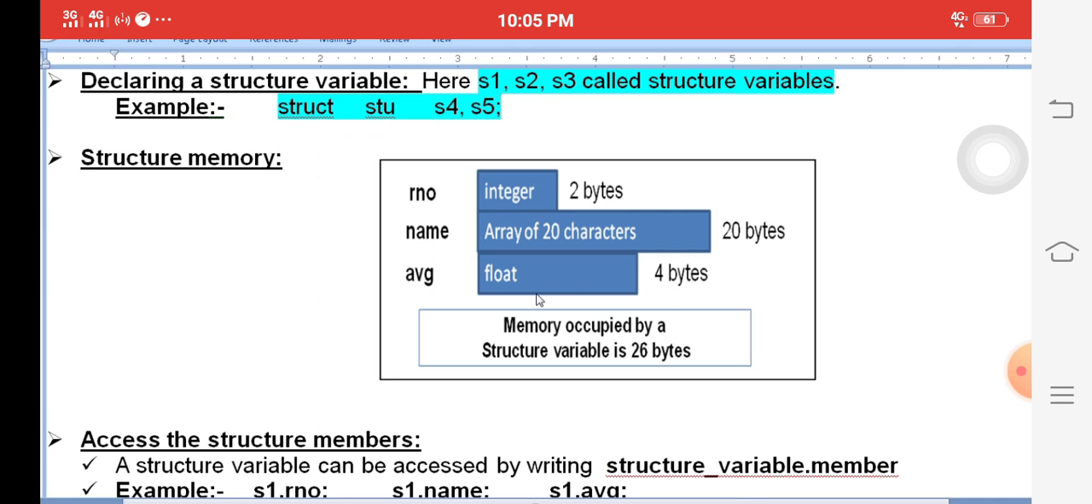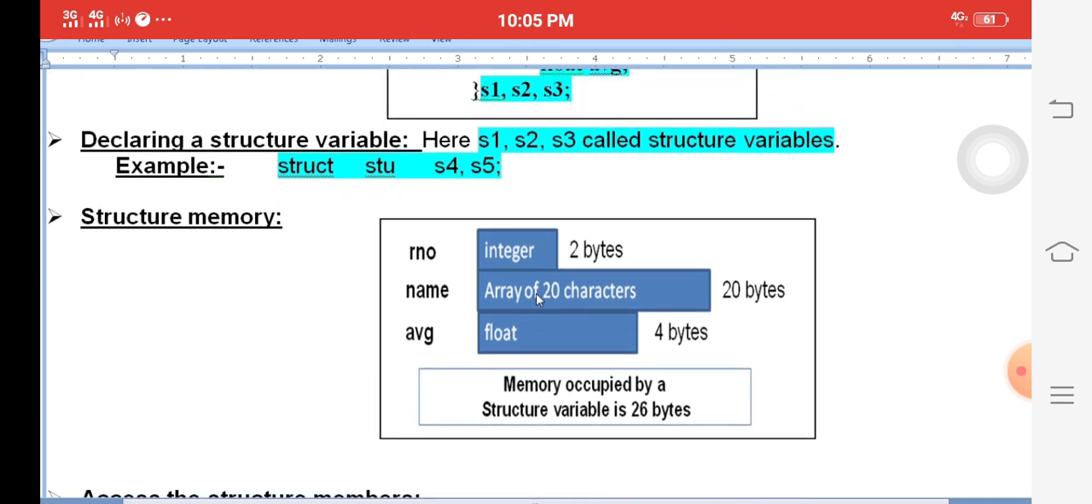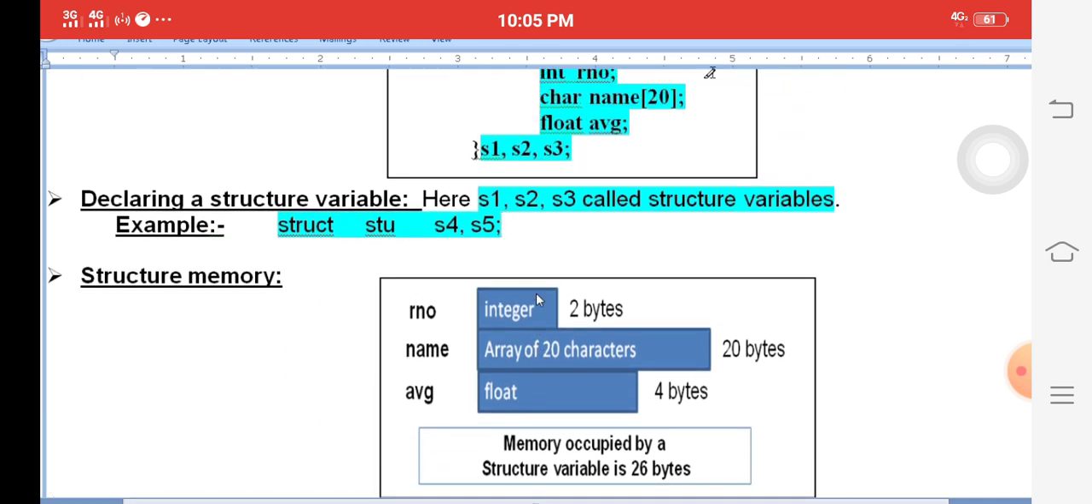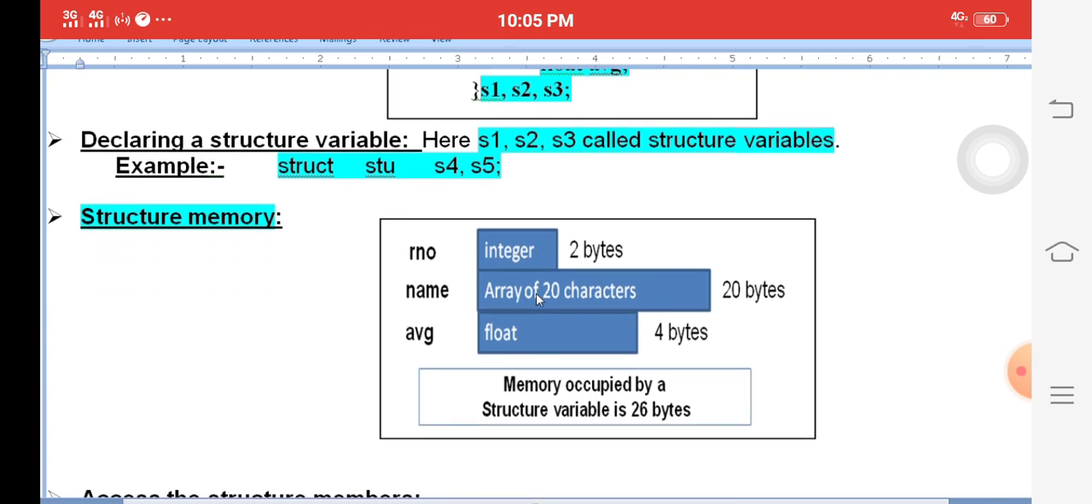Once we write the structure, we will observe it closely. Here integer is 2 bytes. What is the structure memory? Integer 2 bytes. Name 20 bytes, because each character is 1 byte. For average, it is a float, 4 bytes. How many bytes in total? 20 plus 4, 24, plus 2, 26 bytes. This is the total size of the structure called STU.